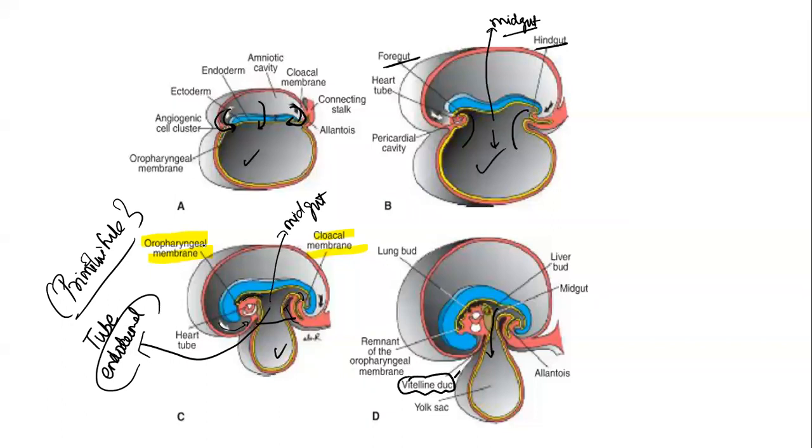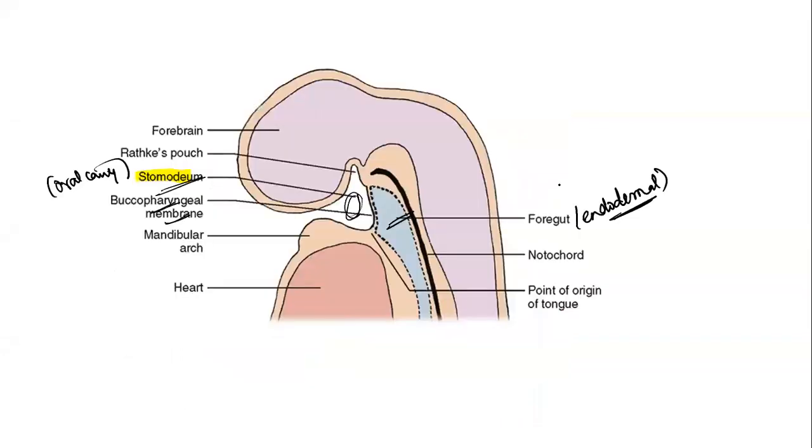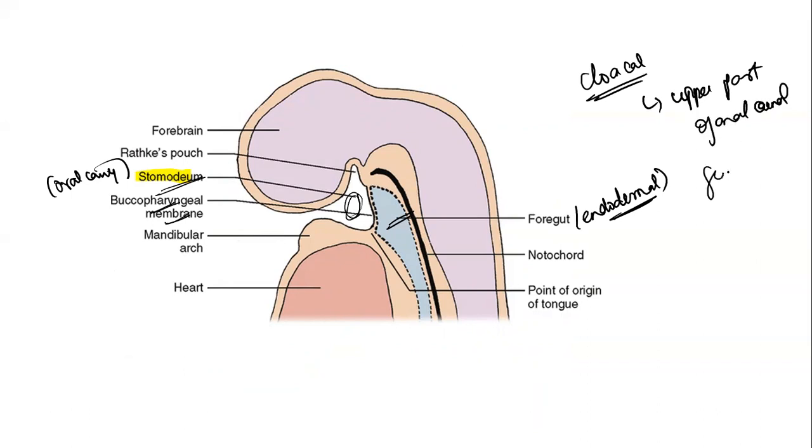So the cloacal membrane I have already told, right? To precisely talk about the cloacal membrane, what I would like to tell is that this cloacal membrane will separate the anal canal. The anal canal has an upper part and a lower part. The cloacal membrane is going to separate the upper part of the anal canal from the lower part of the anal canal. I don't want to dump you with so many facts, so we'll just talk precisely. When I discuss GIT, we'll be discussing this.